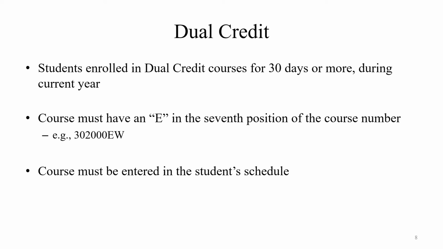While this is not the case for the 2022-23 school year, dual credit add-on weighting has previously been awarded to students enrolled in dual credit courses for at least 30 days. The number of enrollment days for dual credit is determined by a student's entry and exit dates into a course section, as well as the student's entry and exit dates into the school. The specific course section must be an approved dual credit course with an E in the 7th position of the course number, and that course must be entered into the student's schedule.